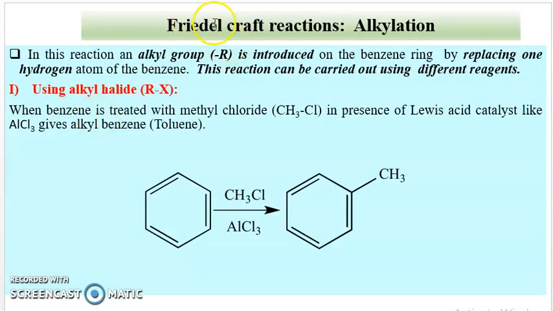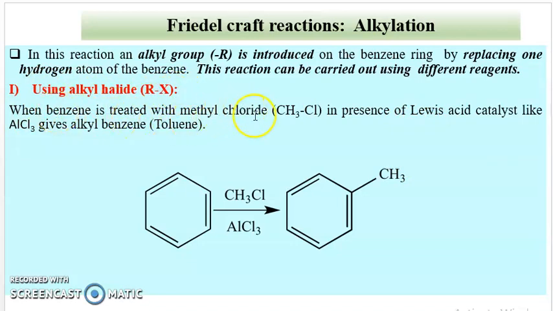Then next is the Friedel-Crafts alkylation reaction. In this reaction, an alkyl group is introduced on the benzene ring by replacing one hydrogen atom of benzene. This reaction can be carried out using different reagents. In Friedel-Crafts alkylation, an alkyl group is substituted or introduced on the benzene ring, that is the hydrogen atom of the benzene ring is substituted by an alkyl group, any alkyl group. First reagent is alkyl halide.